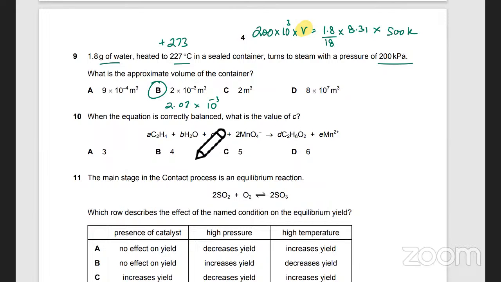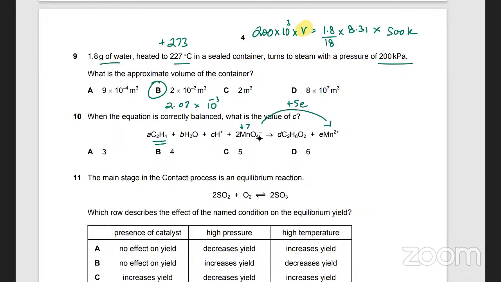Tell me, we can just use oxidation states. What is the oxidation state of Mn? If you calculate the oxidation state of Mn, that's +7. Over here, Mn is +2. So that means it gained how many electrons? It gained 5 electrons, right?